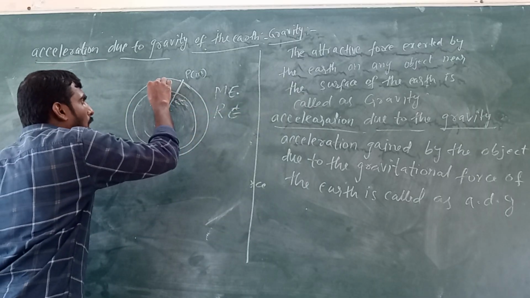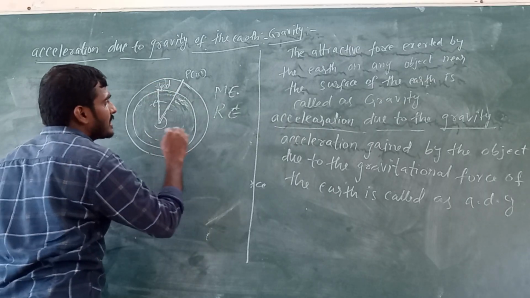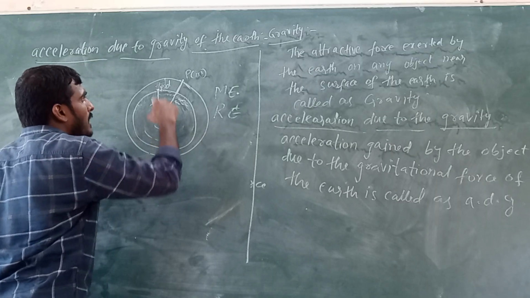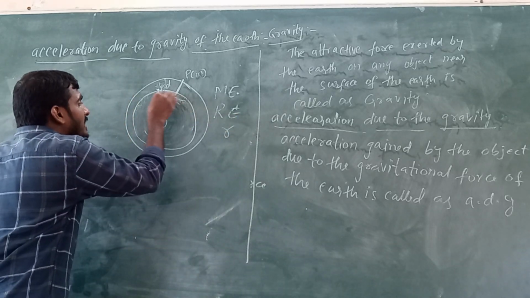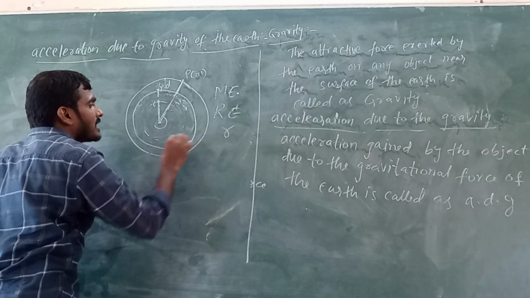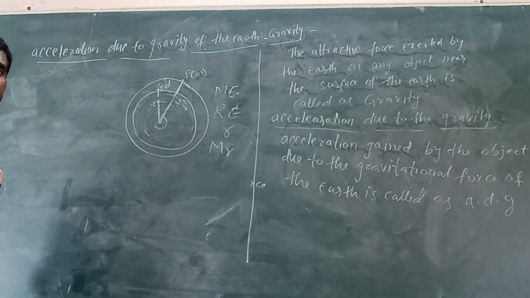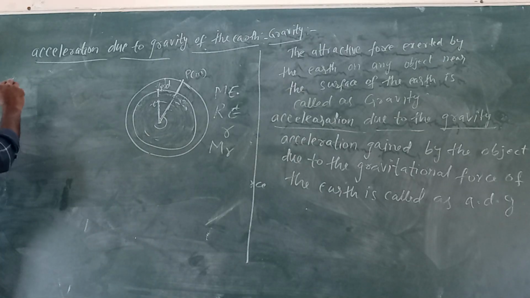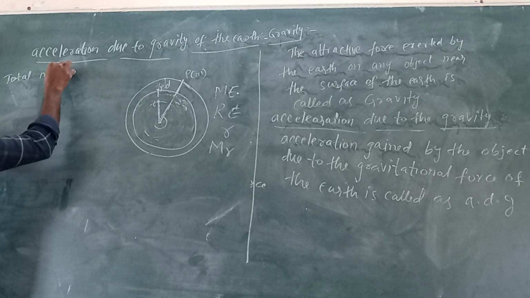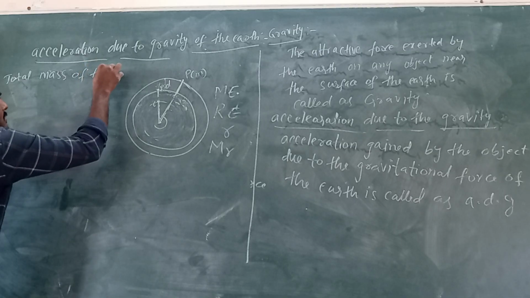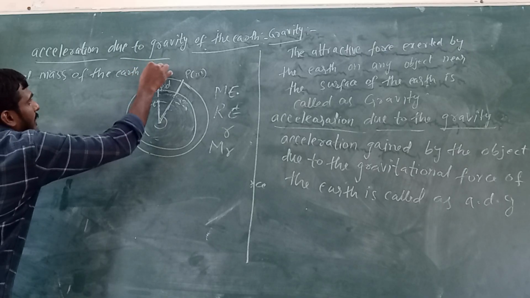Now when we consider the point P on the inner side of the earth at a distance r, the distance between the center of mass and point P is smaller, and the mass of these inner shells is M. Now I am writing here: total mass of the earth is ME.